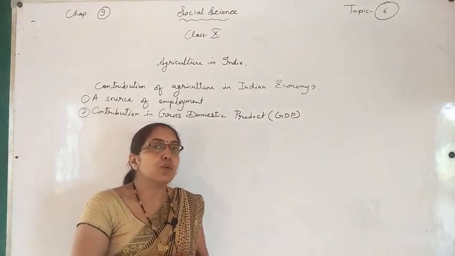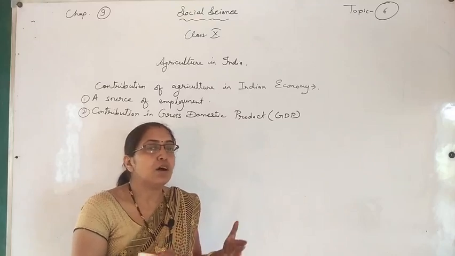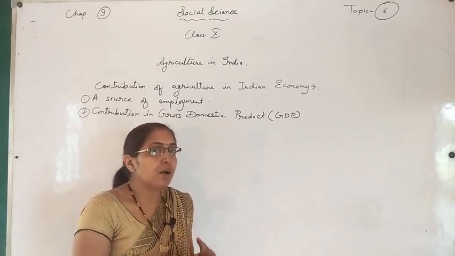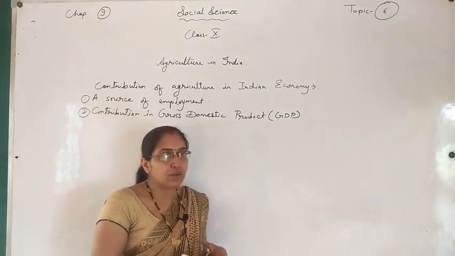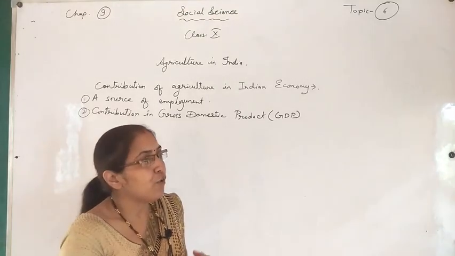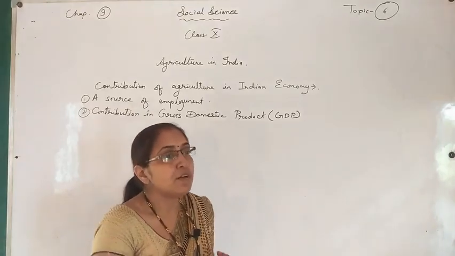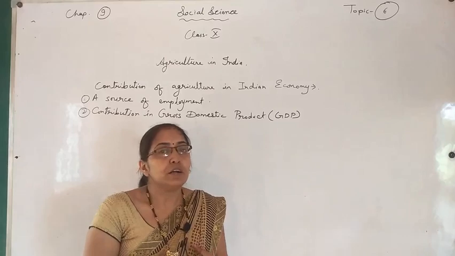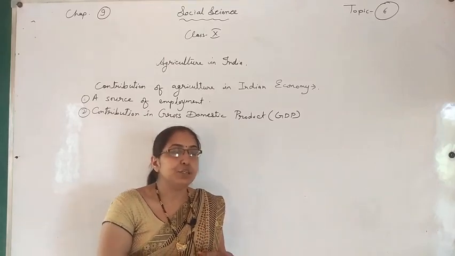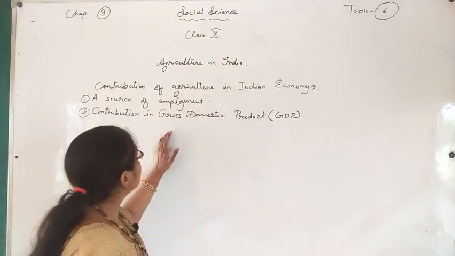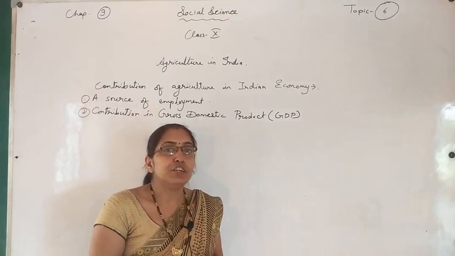It is the total monetary value of all the final products which are produced in the country within a given period of time. This is called GDP. Agriculture has a large contribution in the GDP.